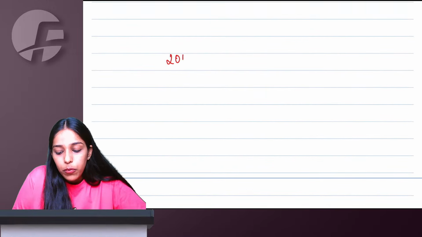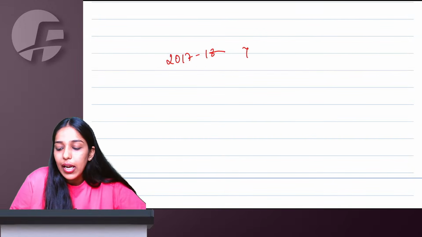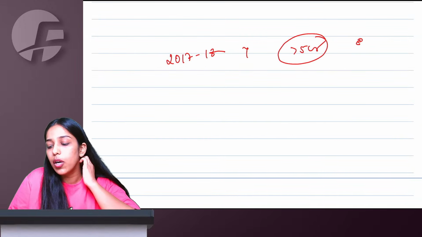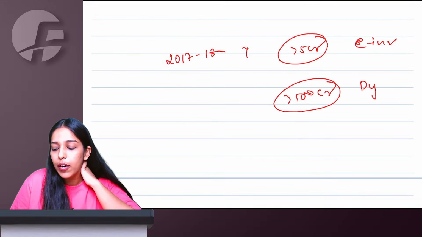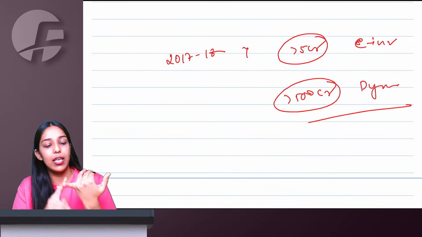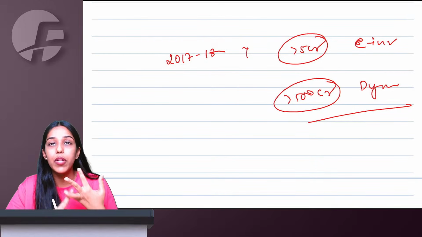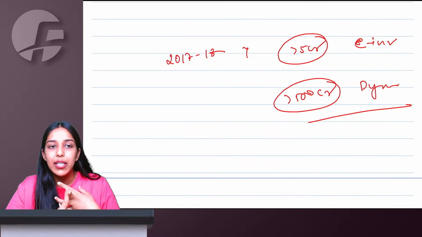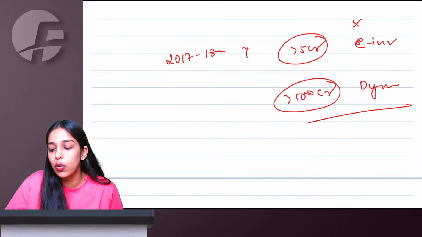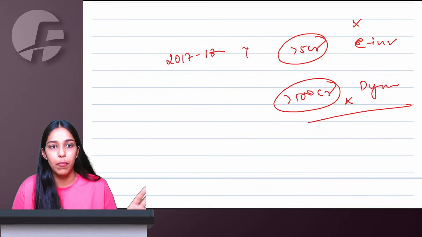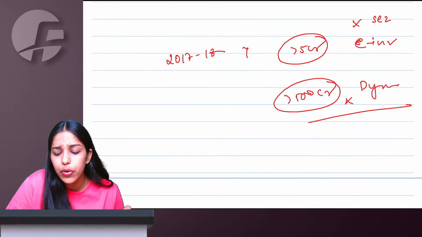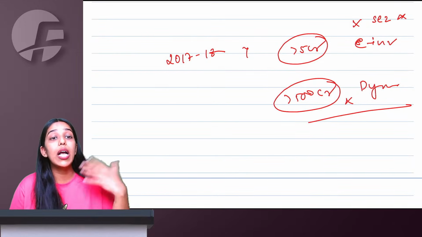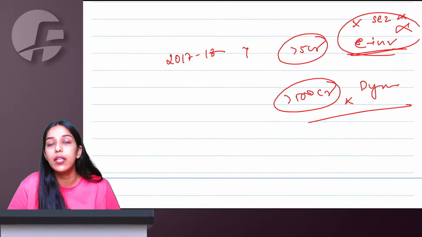If your turnover from 2017-18 till today, in any year, crosses 5 crore, you have to comply with e-invoicing. More than 500 crore, dynamic QR code will be applicable. However, bank, NBFC, financial institution, insurance company, goods transport, passenger transport, multiplex screen, all these people are not required to comply with e-invoicing, not required to comply with dynamic QR code. Even special economic zone units are not required to comply with e-invoicing. Government people are not required to comply with e-invoicing.